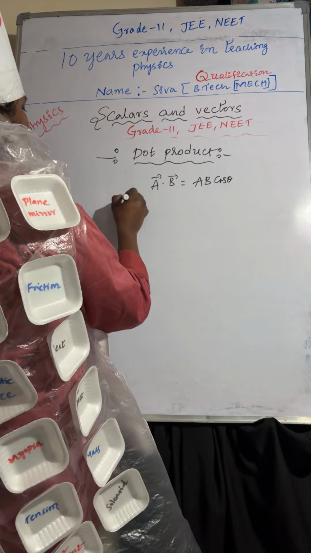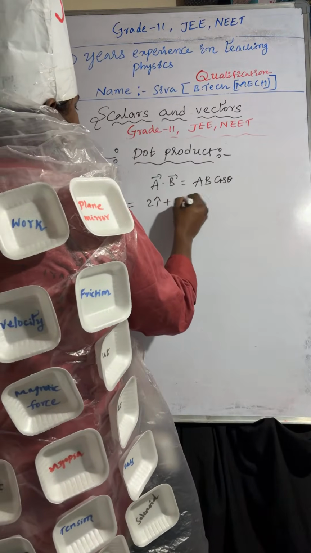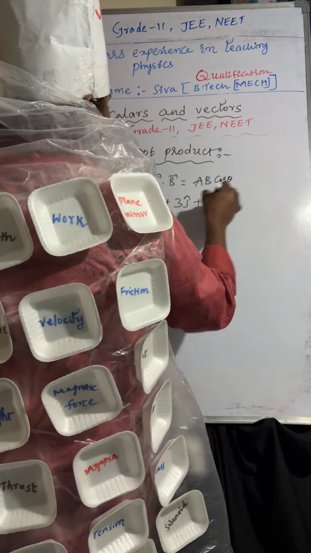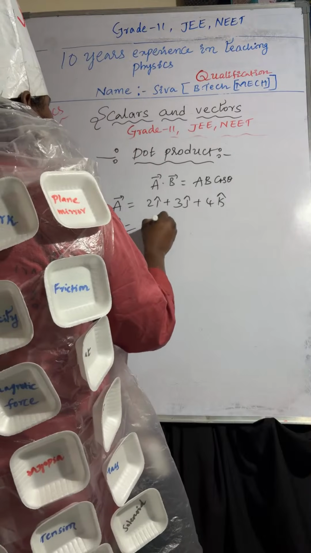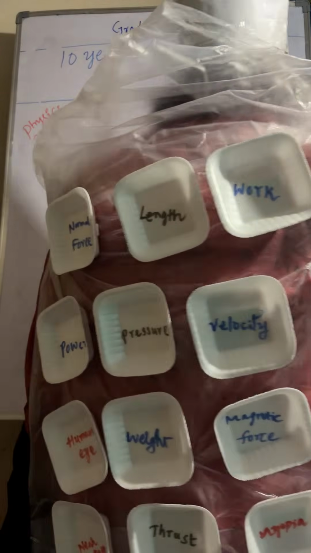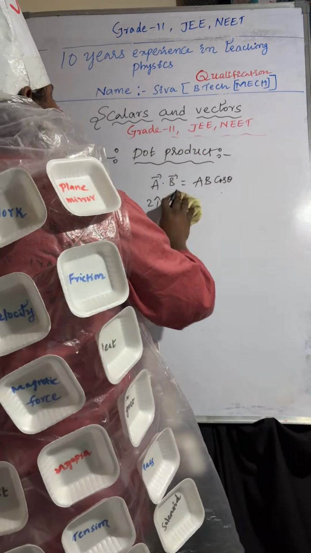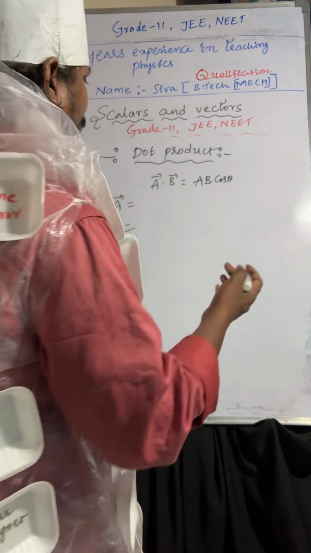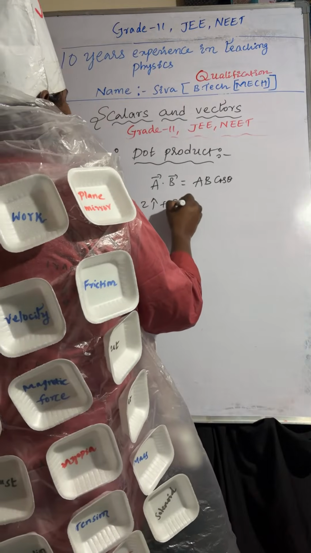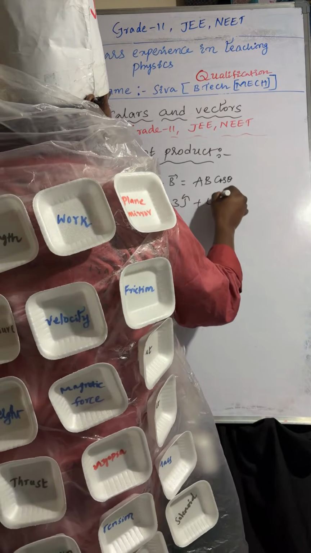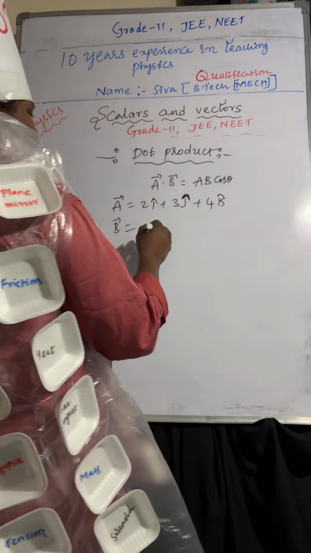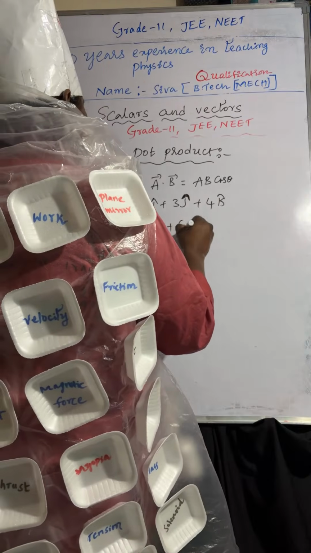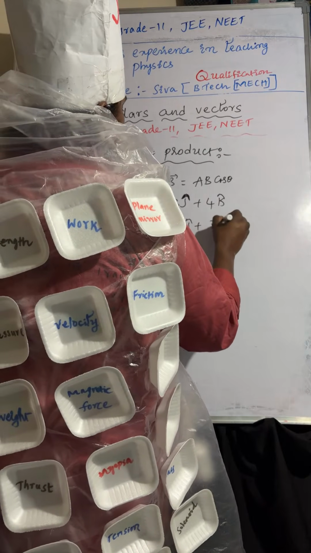Suppose I am taking A bar equal to 2i cap plus 3j cap plus 4k cap and B bar equal to 4i cap plus 6j cap plus 3k cap.